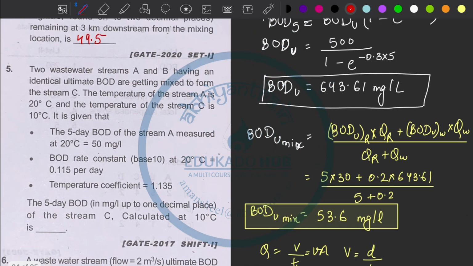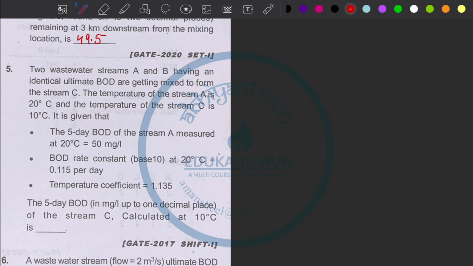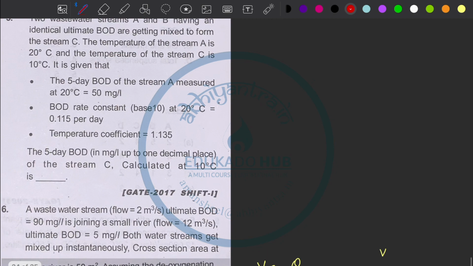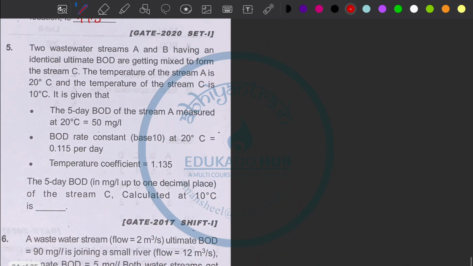Okay, let's move on to the next question, which is question number 5, which came in GATE 2017. So one question came in 2020, then the last was in 2017, and then 2014. So this chapter we should know about, so let's move on.